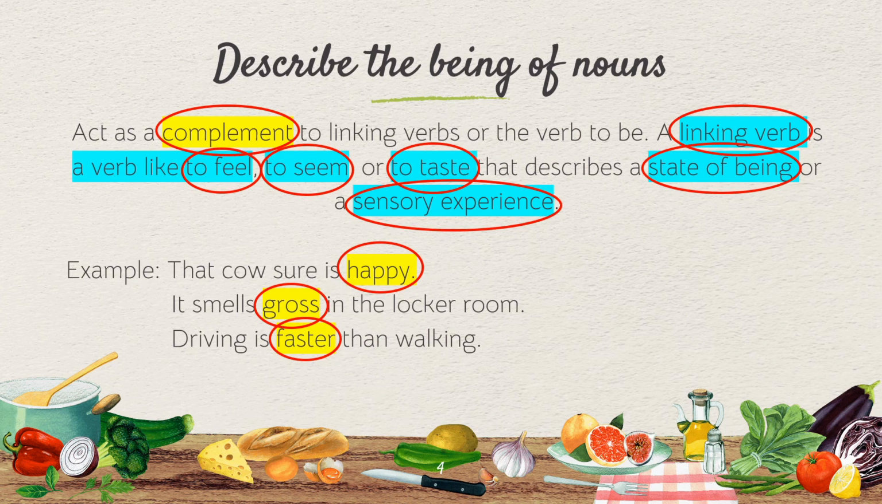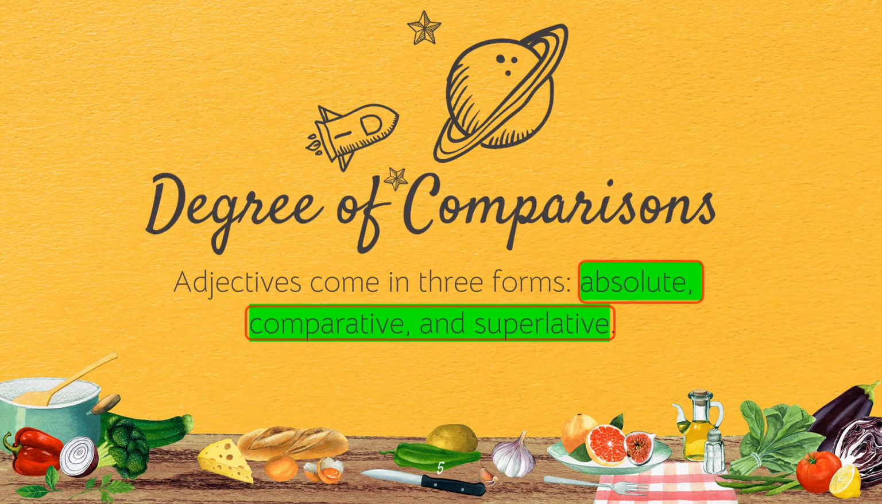No, they're doing neither. In this sentence, driving is not a verb, but a noun because they are stating the statement generally: driving is faster than walking. So when driving here becomes a noun, automatically the word that describes the noun becomes the adjective. That is why the word faster, which describes driving here, becomes an adjective. The next one will be on degree of comparison.